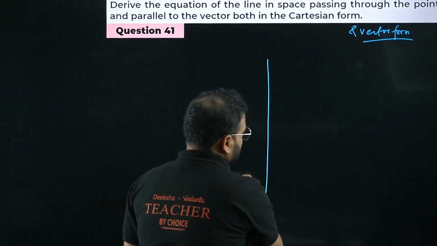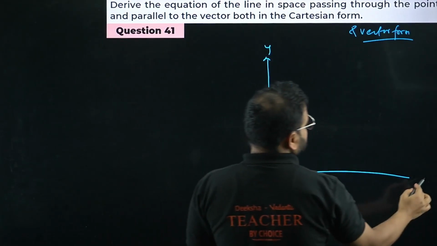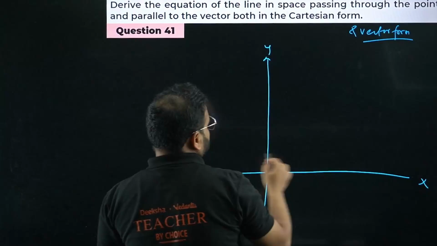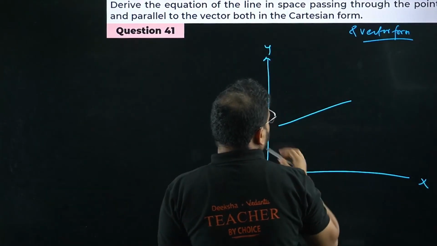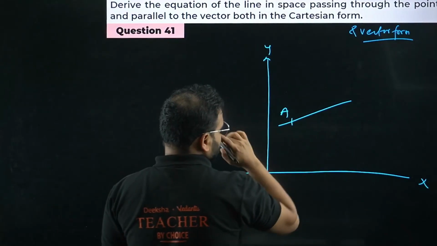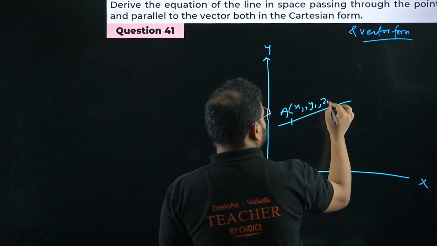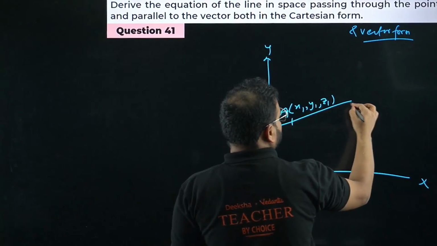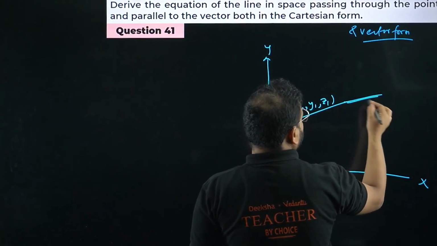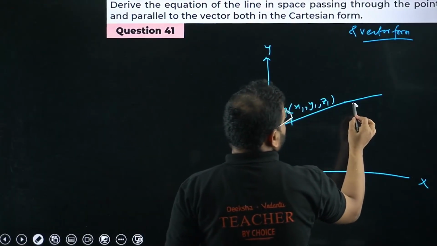No problem, sir. Let's draw the Cartesian plane. We take here, this is y, this is x-axis. Let's take that there's a vector like this, which has this point, let's say known. Point A is known with the points as x1, y1, z1. All right, and there's a vector like this only actually.